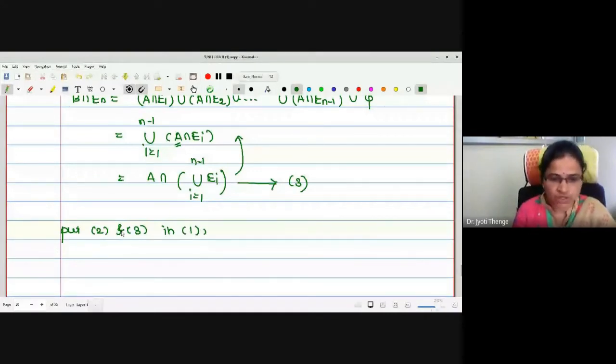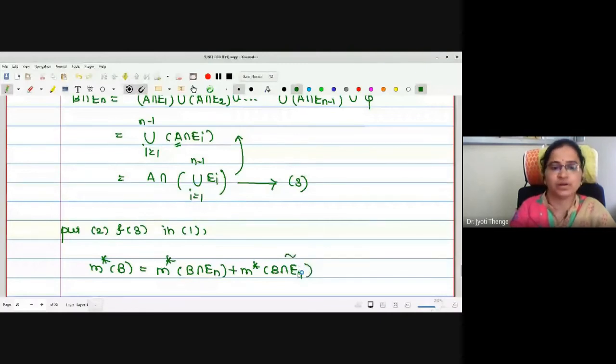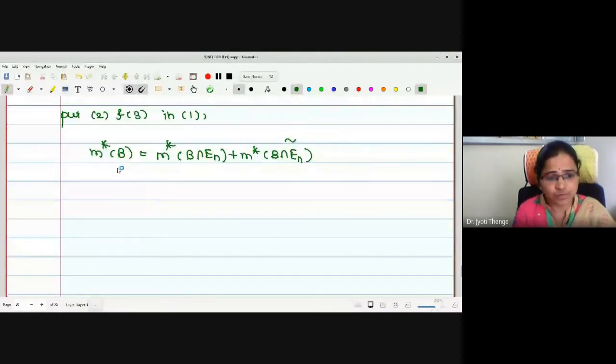What is 1 actually? M star of B equals M star of B intersection En plus, for our convenience, M star of B intersection En complement. Let us start by putting the value of B. What B have we substituted? A intersection the union of Ei, i equals 1 to n.